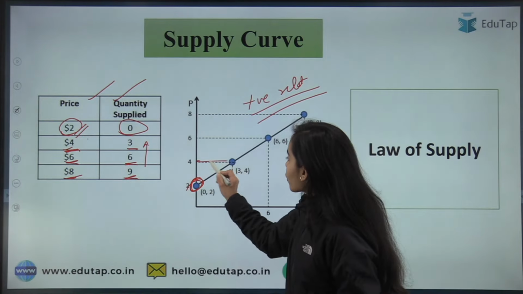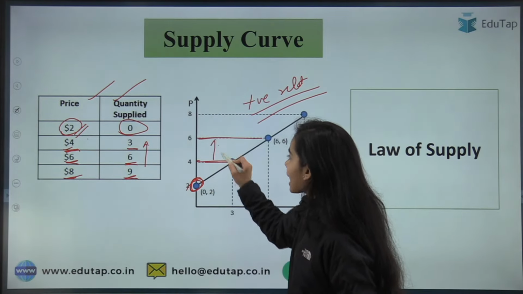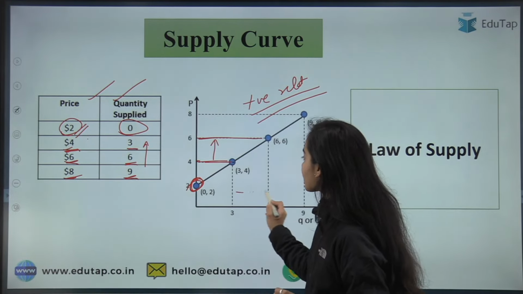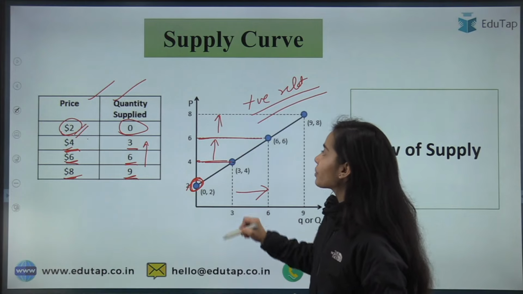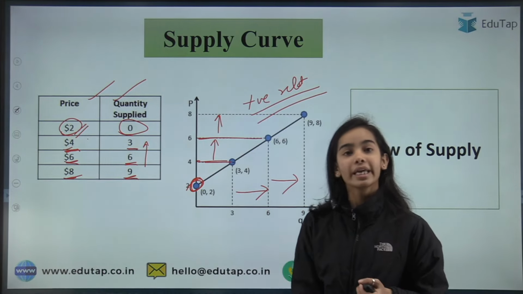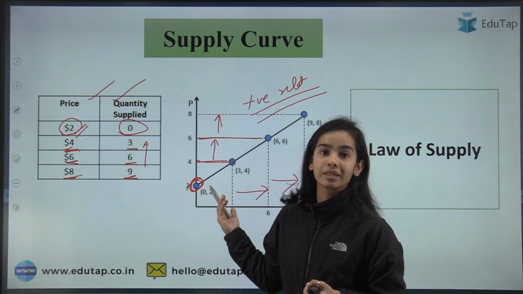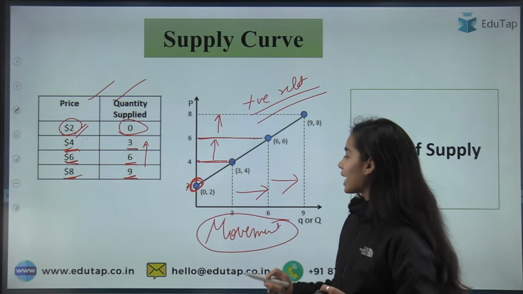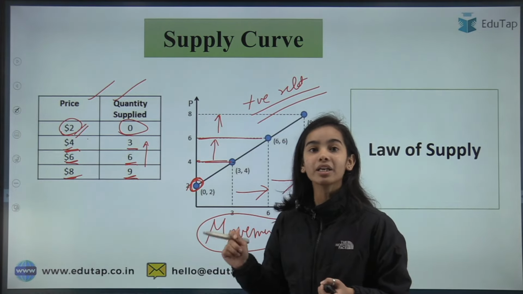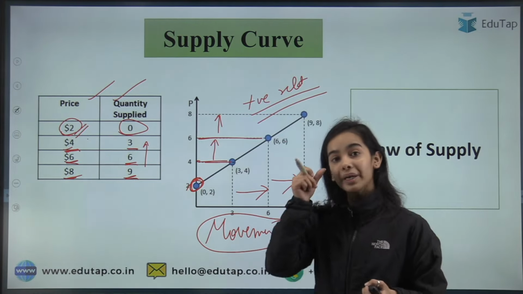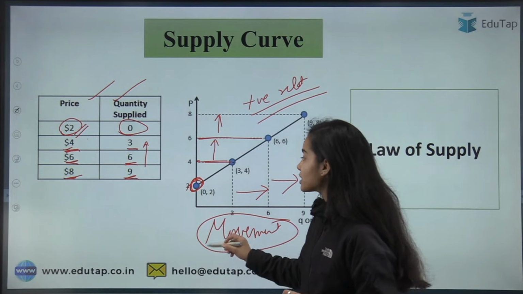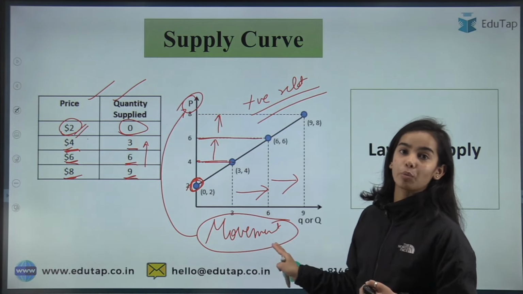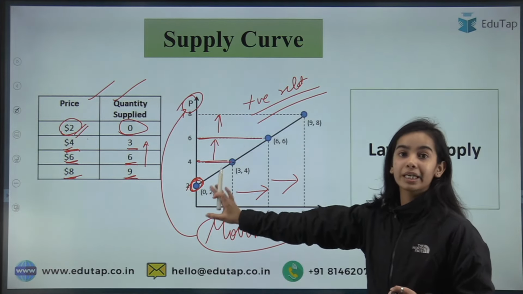So see, if we are moving from 4 to 6 rupees, the price is increasing, so the quantity supplied will also increase. From 6 to 8, if the price is increasing, the quantity supplied will also increase. So this is what we call movement. That is, when there is a change in the independent variable, what will happen to the dependent variable? This is what we call movement, which happens because of the independent variable. In both demand and supply, this is the movement that is happening because of the independent variable.